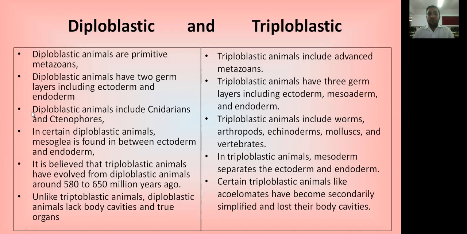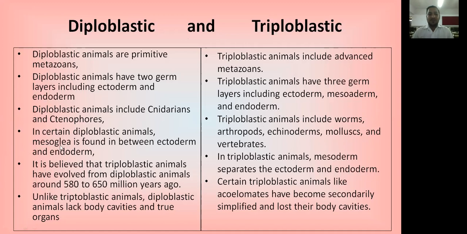Now, the diploblastic animals include the cnidarians and ctenophores. This group includes the diploblastic animals, that means coelenterata. Coelenterates belong to the diploblastic organisms. And the triploblastic organisms include the arthropoda, echinoderms, mollusca, and vertebrates. All the vertebrates belong to the triploblastic.